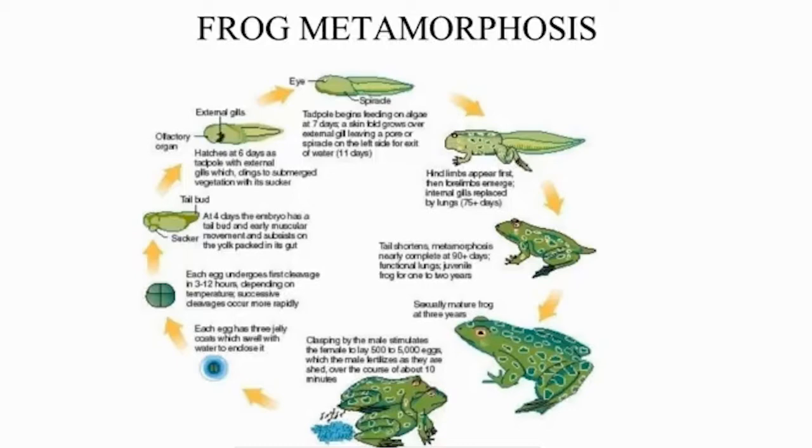During metamorphosis, after some time, the hind limbs appear first, then the forelimbs emerge, internal gills are replaced by lungs, and slowly during metamorphosis these changes occur, and after 90 plus days an adult frog is formed, which has lungs, no tail, has hind limbs and forelimbs, and is able to even live outside water.